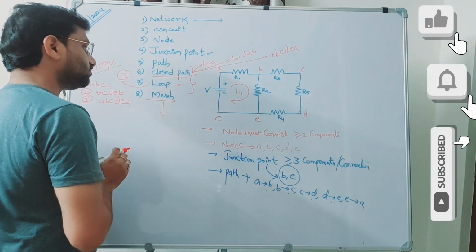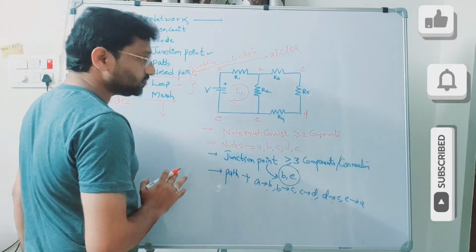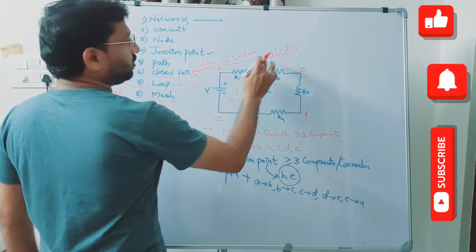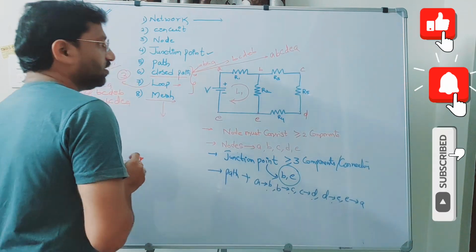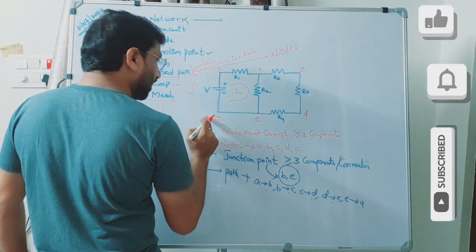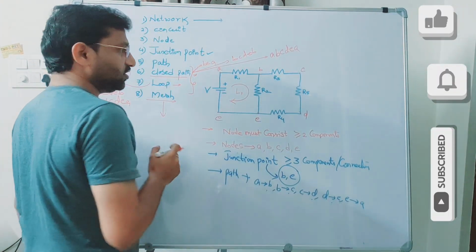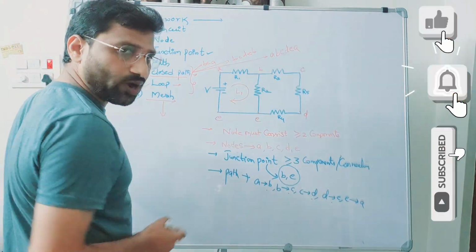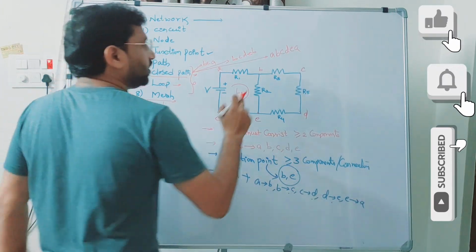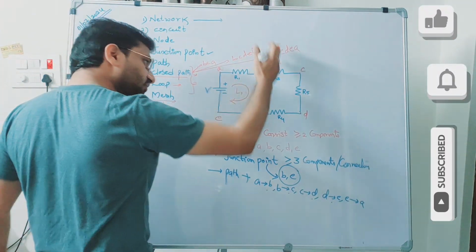That means in this particular electrical circuit, there are three loops. One is A, B, E, A. Second one is B, C, D, E, B. Third one is A, B, C, D, E, A. If you look at A, B, E, A, it is a single one. We cannot break it again into two parts. There is no breaking. It's a single simple loop. B, C, D, E, B is also a single one. We cannot divide it further.